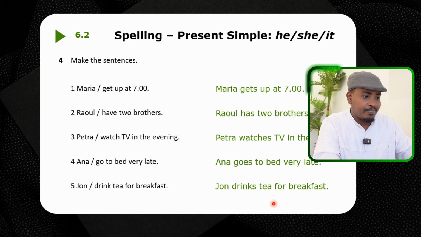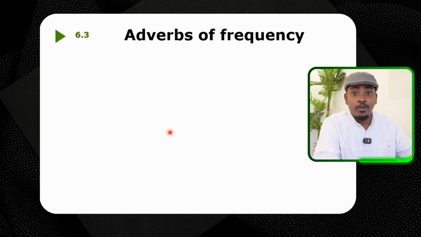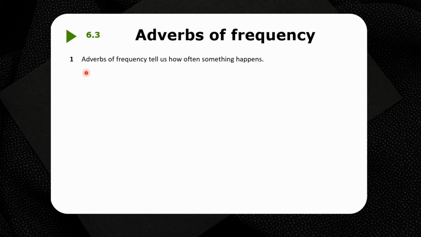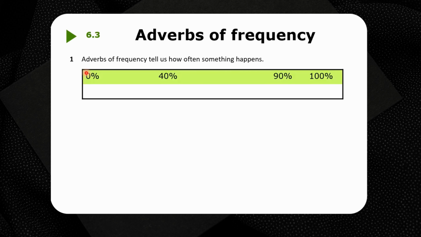Okay, 6.3. Adverbs of frequency. Okay, it's easy, don't worry. Adverbs of frequency tell us how often something happens. Okay, for example, never. I never go to school.